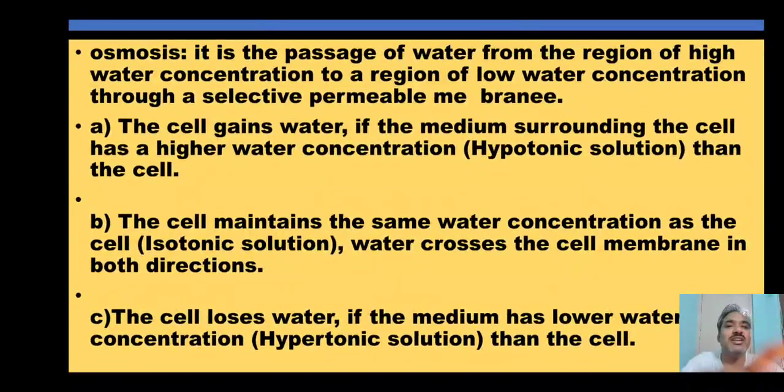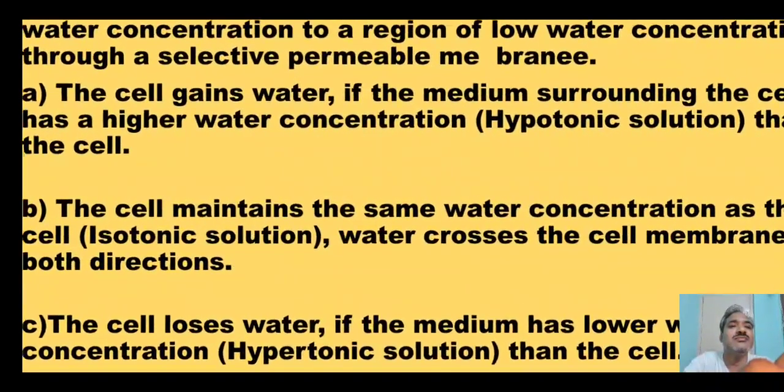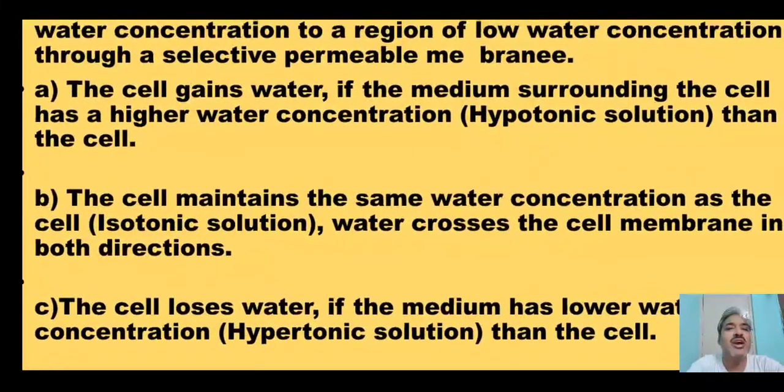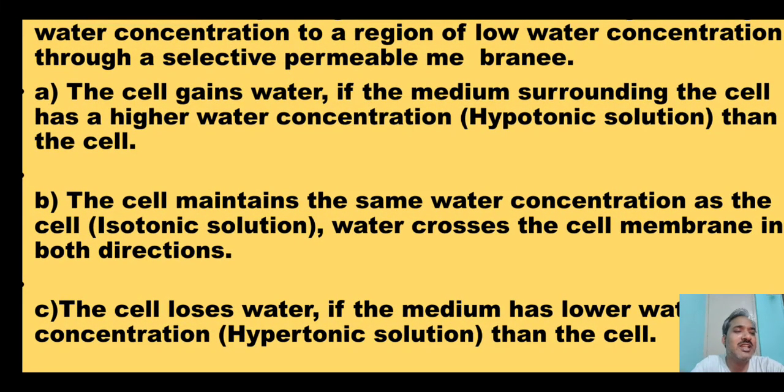Next, moving to the second condition. The cell maintains its size when outside the cell and inside the cell the water concentration is the same. That condition we call an isotonic solution. In that condition, there is no change in the shape of the cell.